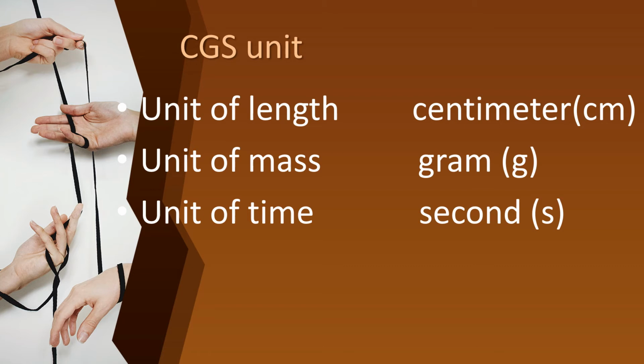Okay children, so taking the first letters of each of the units, the CGS system was formed. In centimeter they had taken C, in gram G, in second S. So we got CGS unit.